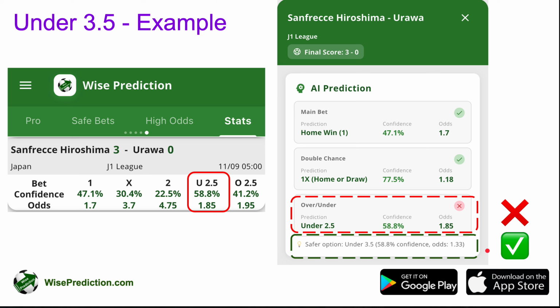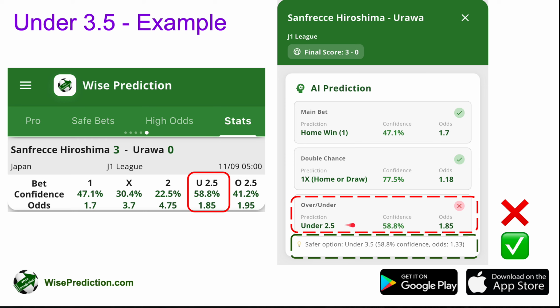It may still happen that, for example, the final prediction is under 2.5 and going for under 3.5 is a safer option, but maybe things develop in a way so that the teams score more than 3, more than 4, even sometimes, if you are very unlucky, more than 5 goals in the game, so that both predictions actually fail. But generally speaking, what you're going to see is that the accuracy of such safer options is going to be much higher compared to under 2.5.